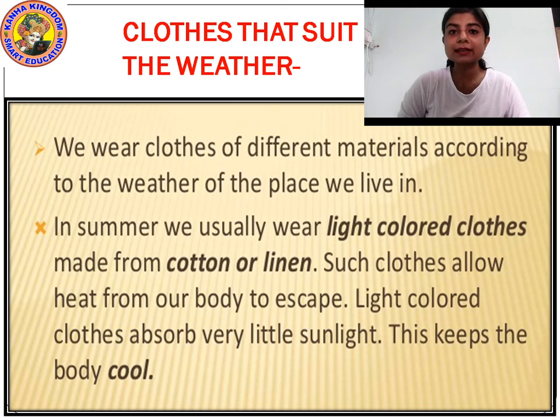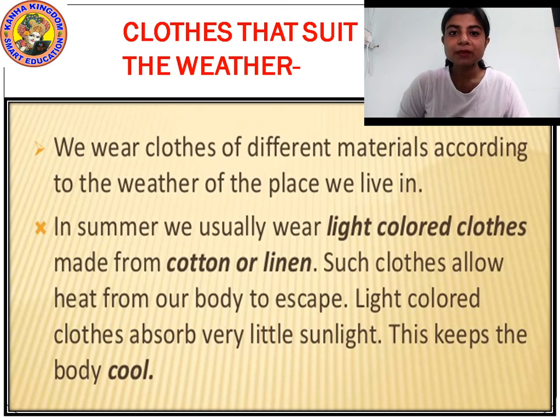When it is a moderate climate, we can wear any kind of cloth, nylon, linen, polyester, whatever we want to. Yes or no? So, according to the different climate in different places, we wear clothes accordingly. Okay? In hot places, we wear cotton clothes, and in cold places, we wear woolen clothes.